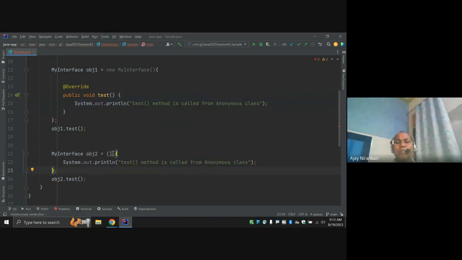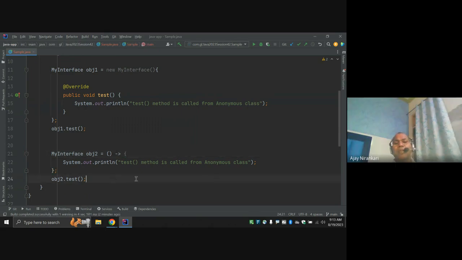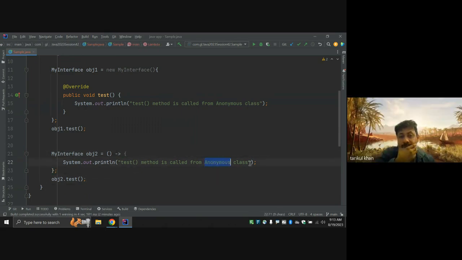Just between the input and the body, you add the Lambda expression syntax, the arrow. Now this is the Lambda expression. So there are three ways we can do it.